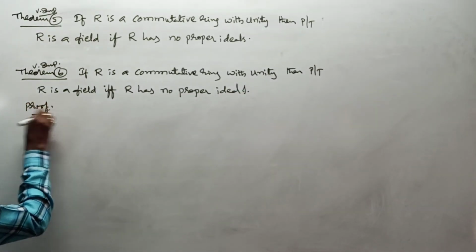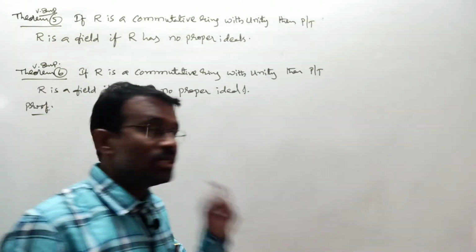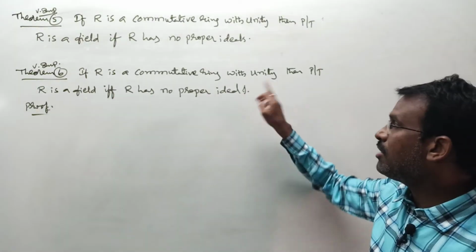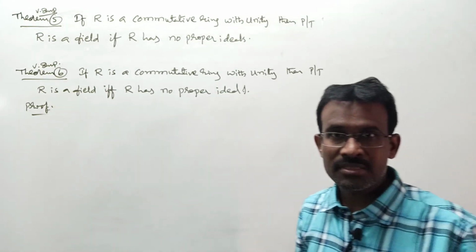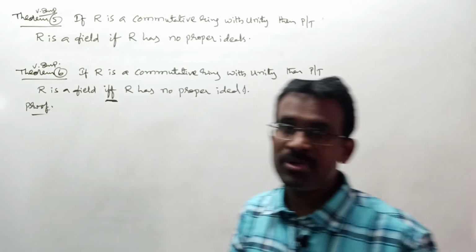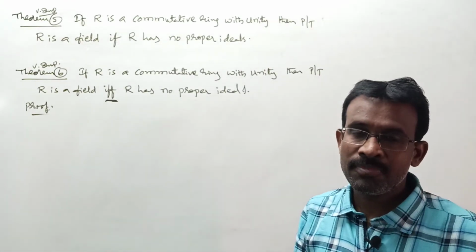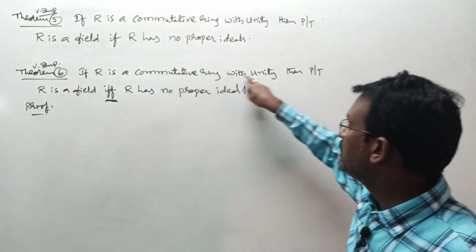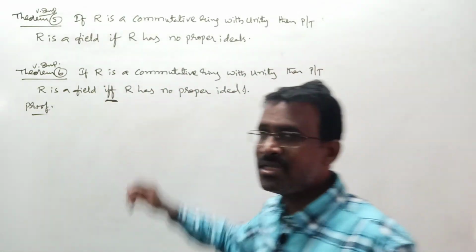This is your statement. If R is a commutative ring with unity, then prove that R is a field if and only if R has no proper ideals. In these two conditions, the if part and the only if part, the necessary part and the sufficient part, what is the common area for both conditions? R is a commutative ring with unity. First I am writing that common area here.